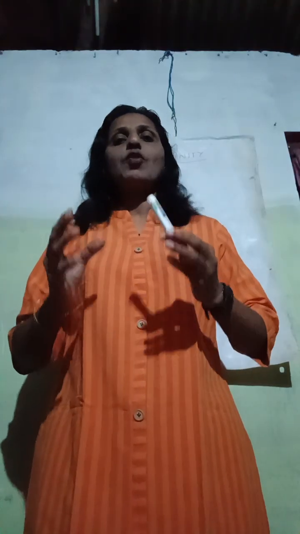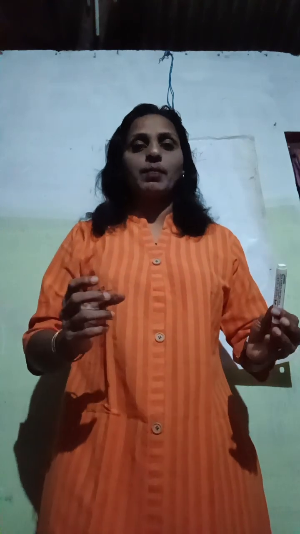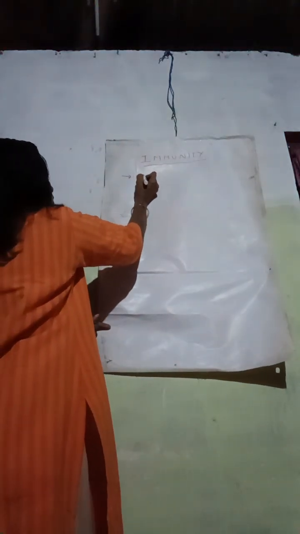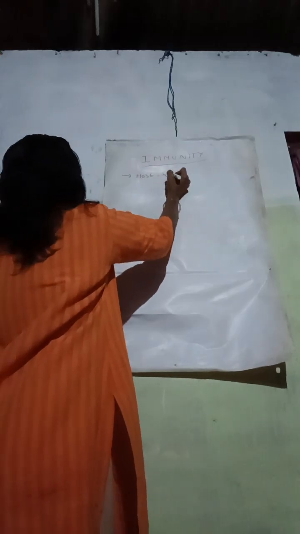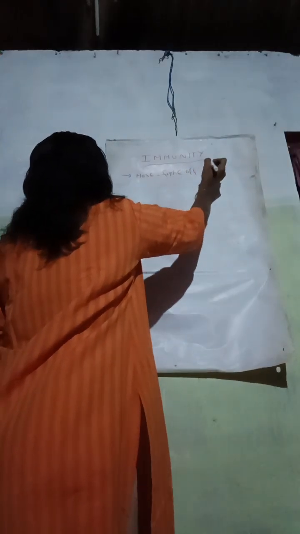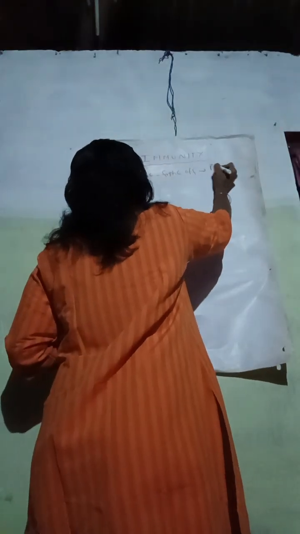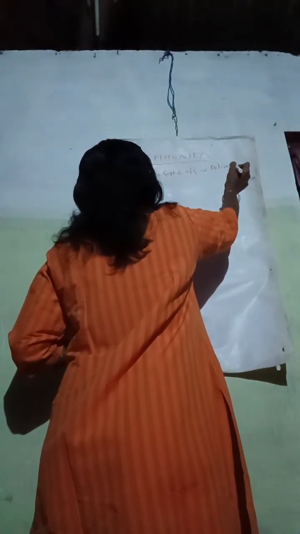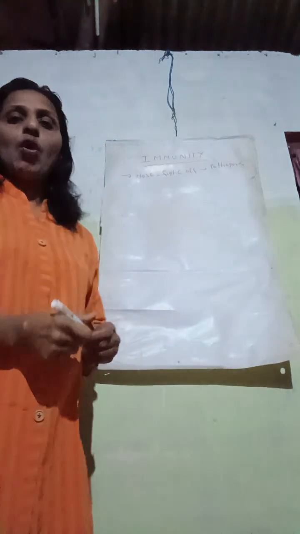Immunity is the ability of the host to fight off disease-causing organisms, also known as pathogens, from entering the body.